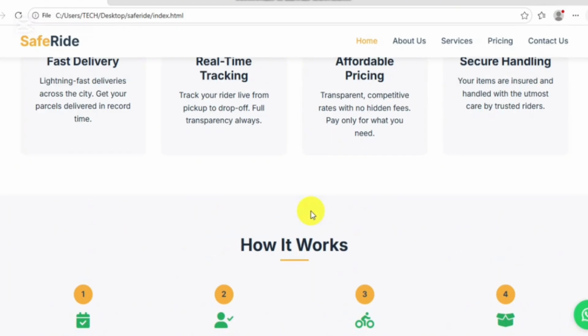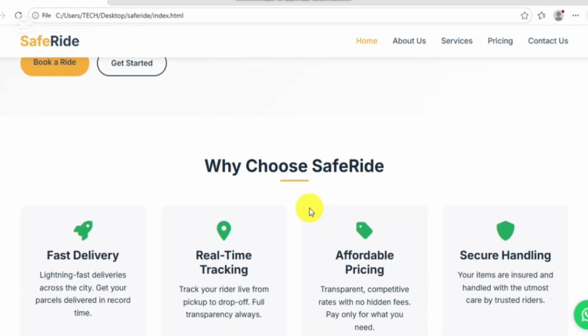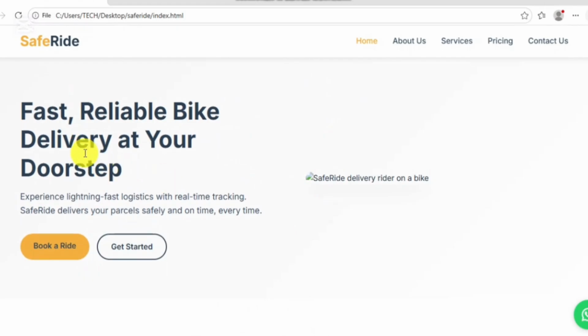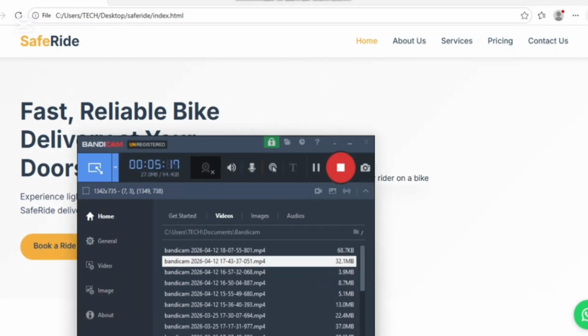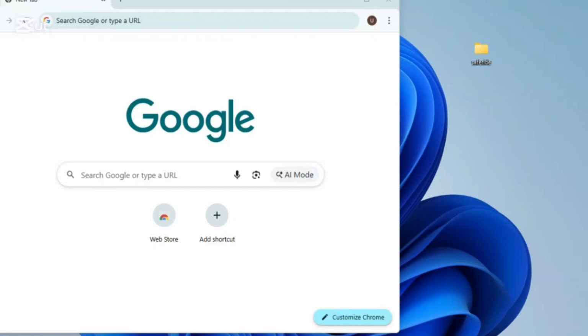Okay, so let's look at our website, what we have done. You can see here, fast delivery, bike delivery at your doorstep. Book a ride, get started. Oh my goodness, this one will take you to pricing, this one will take you to contact.